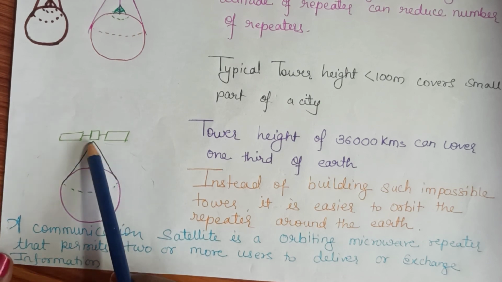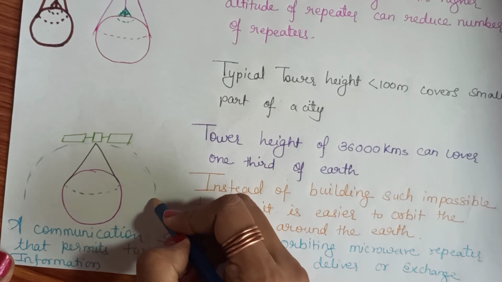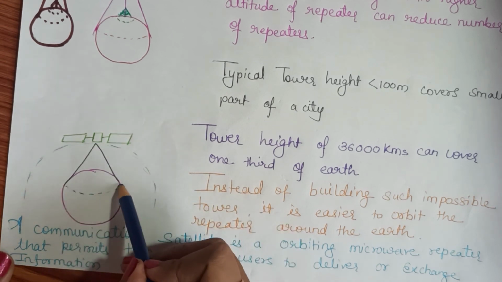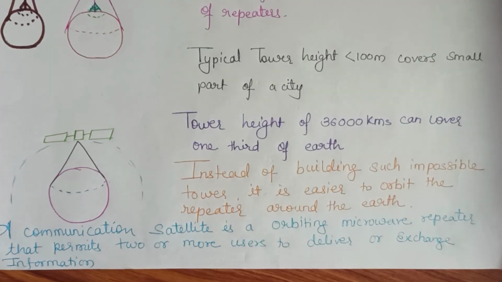So, this satellite orbits around the earth, and we are able to cover 1/3 of the earth for the communication system. So, we need not place millions of towers in our earth landmass, and we can deliver and exchange information to many users.